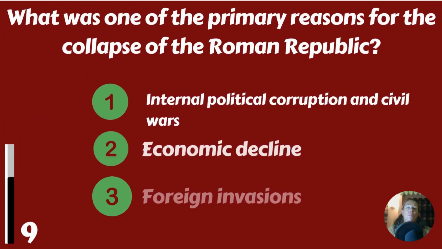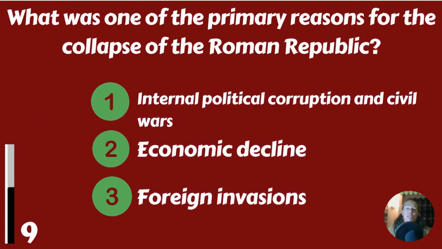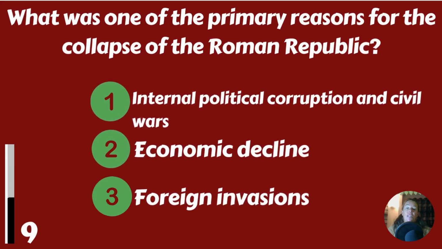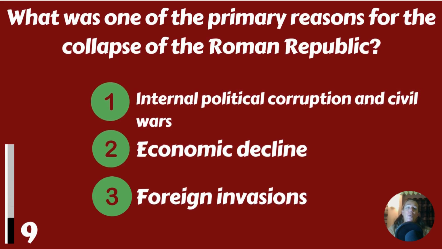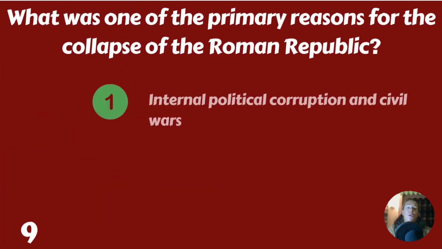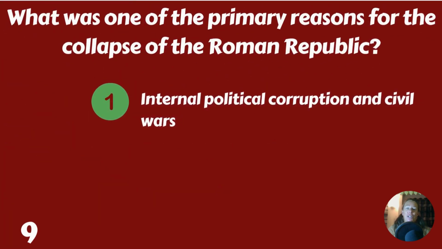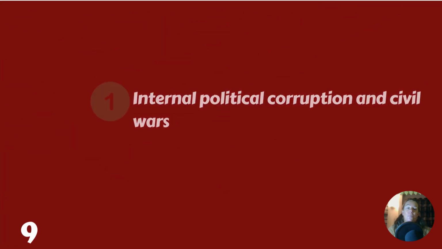What was one of the primary reasons for the collapse of the Roman Republic? Internal political corruption and civil wars, economic decline, or foreign invasions? It was internal political corruption and civil wars.